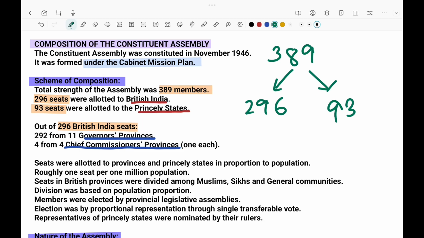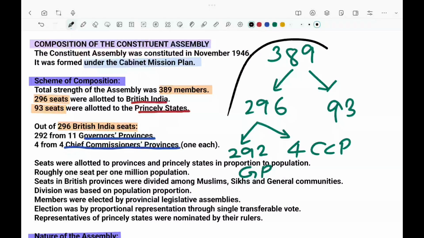Okay, I hope you got it. Now the 296 is again divided into two: 292 from governor provinces and 4 from chief commissioner provinces. Okay, this mind map you must remember, such that it will be very useful for you.